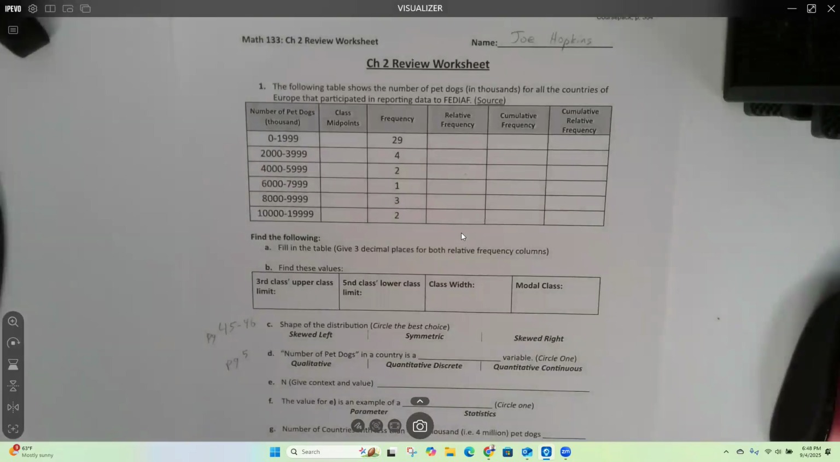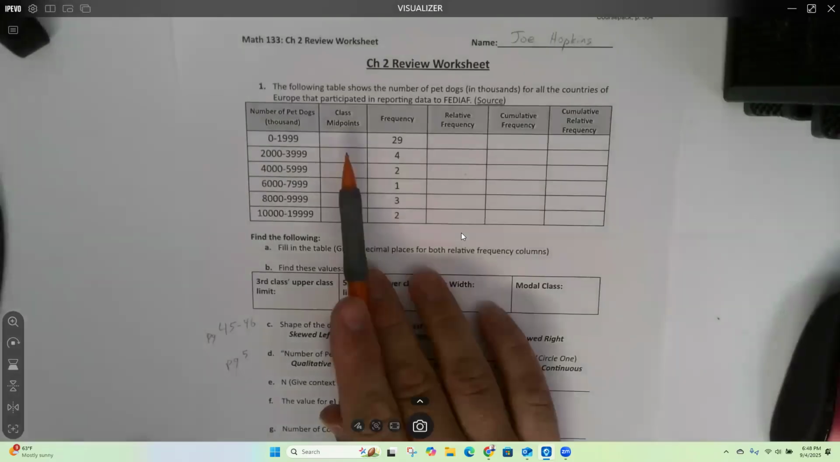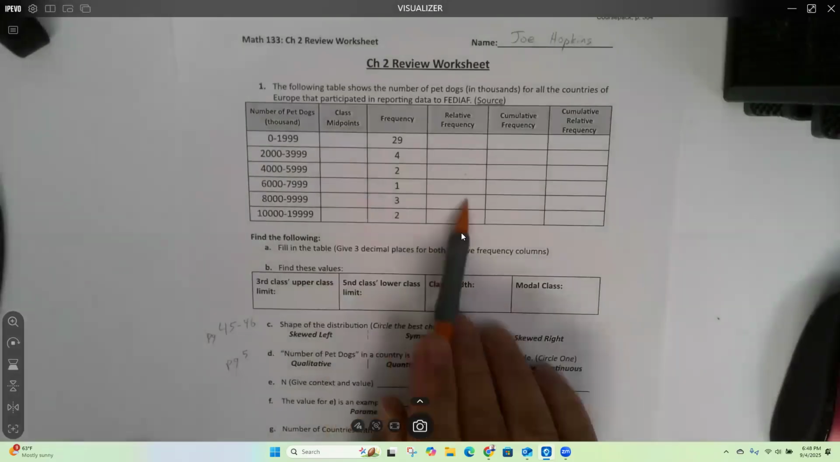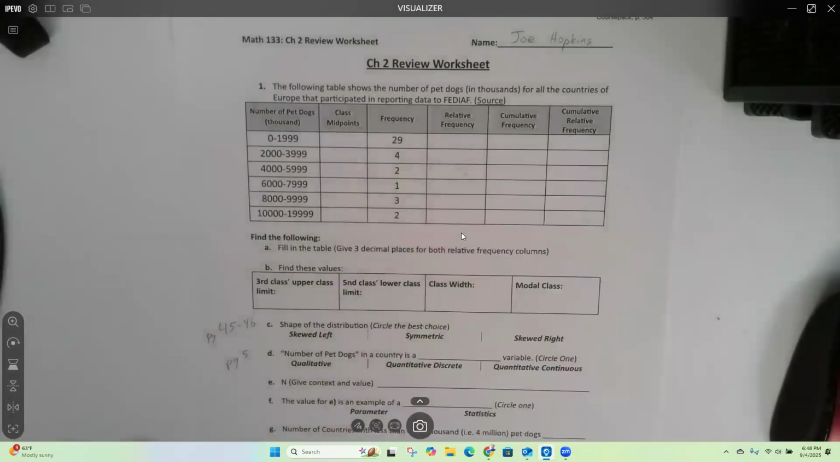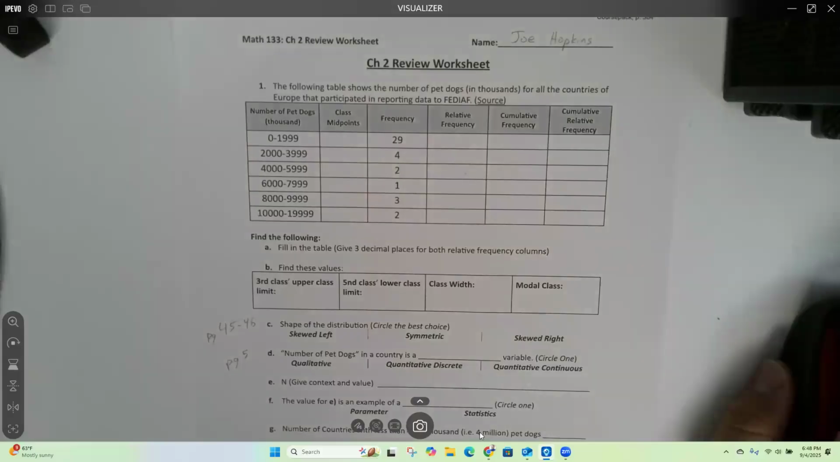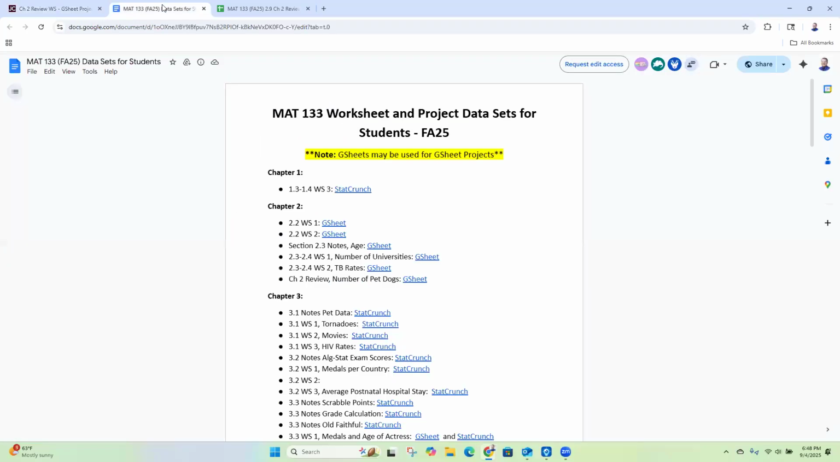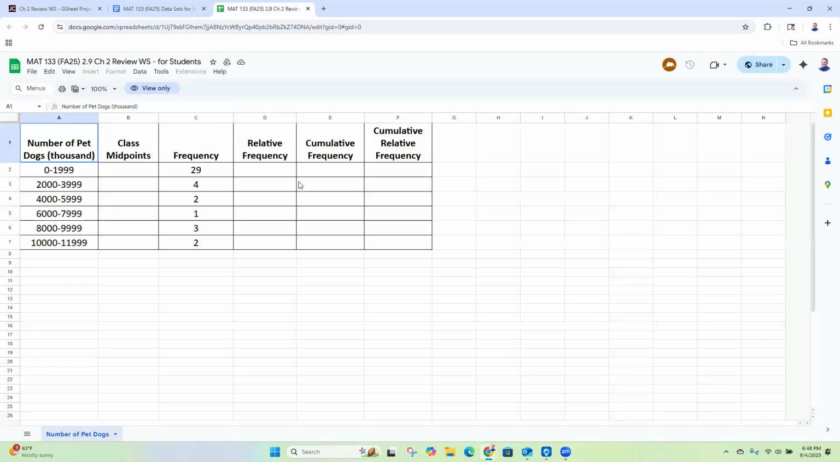Okay, so we want to fill in the midpoints, the relative frequency, cumulative, and so on. Okay. So if I go back to the Google Sheet that I got to, so I had clicked on this one and it brought me to this Google Sheet here. We're going to fill in those values here. Okay. And we'll submit it as our project. And then we'll just copy them onto paper.